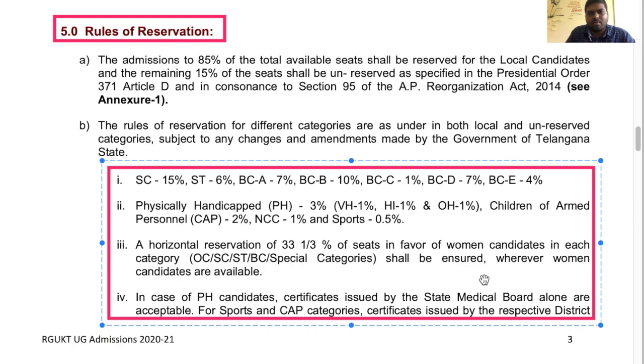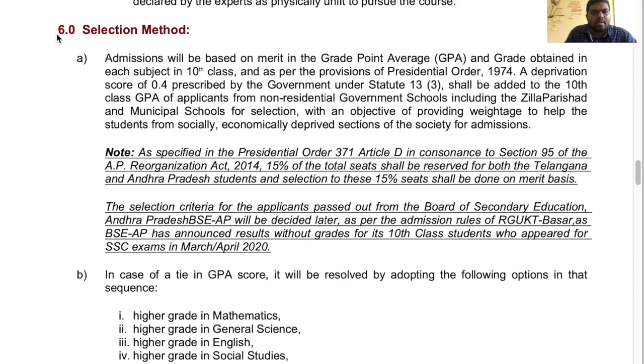I already made one video regarding the 2019 notification. You can check that video, right? I will give the link in the description below this video. Okay, and next, selection method.